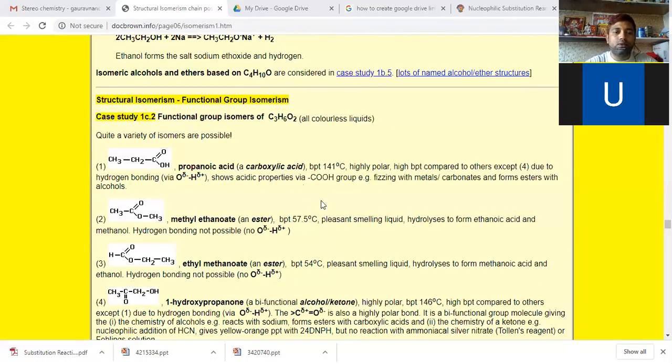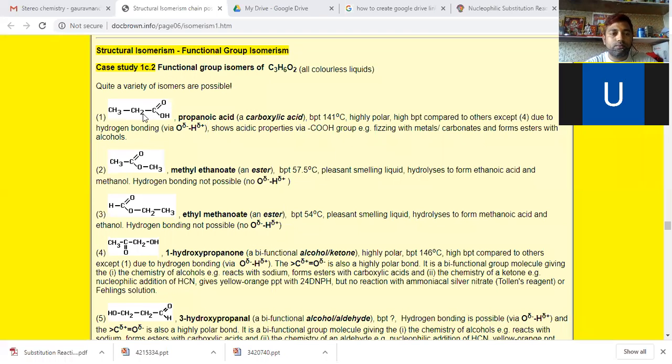Another example: functional group isomers of C3H6O2. They're all colorless liquids. C3H6O2. Quite a variety of isomers are possible for this molecule. See here.